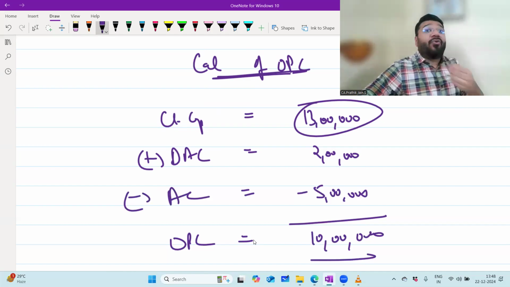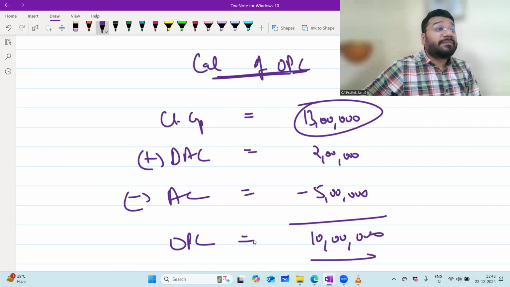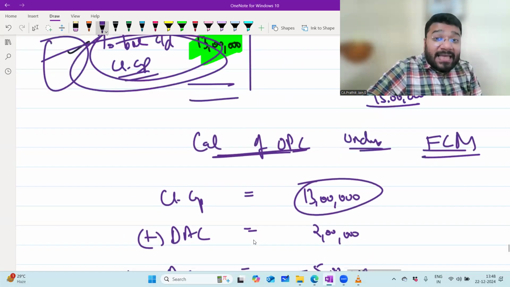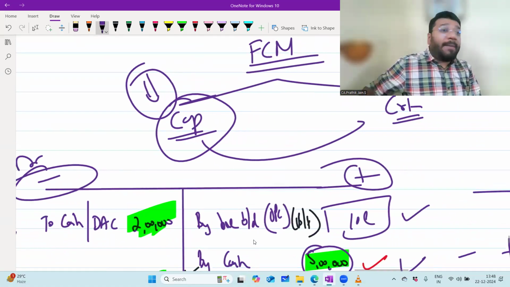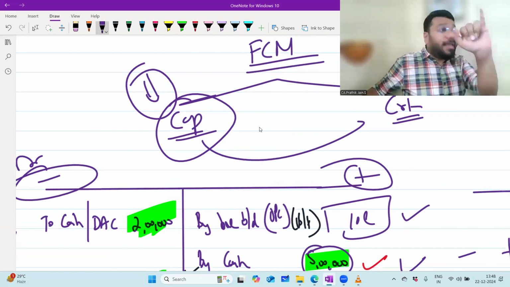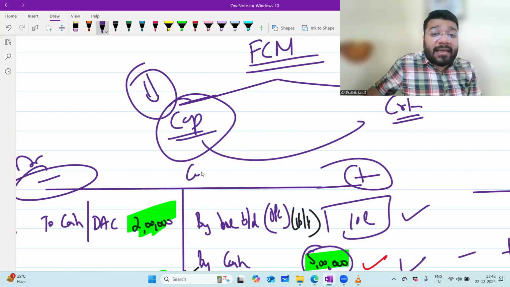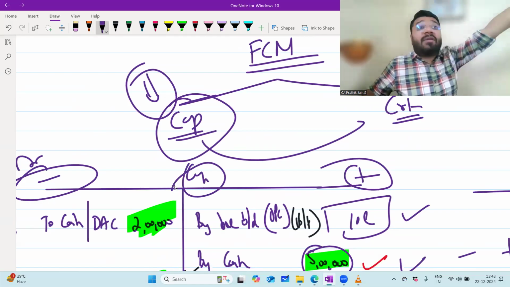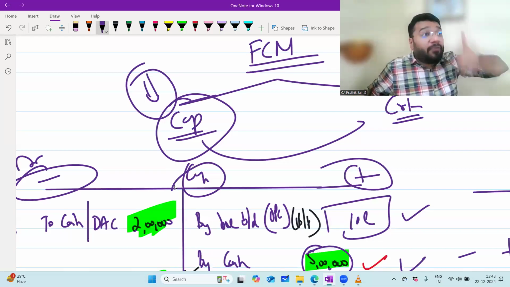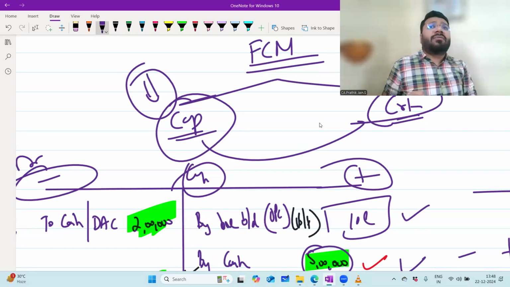Now they'll give you current account also in this. They'll give you share of profit, drawing against profit. Will you all adjust here? No, sir. In fixed capital method, I prepare both capital and current account. But for the purpose of calculating opening capital, what do I need? Opening capital, additional capital, drawing against capital. All these three items are there in the capital account. And share of profit, share of loss, drawing against profit, all these come in the current account.